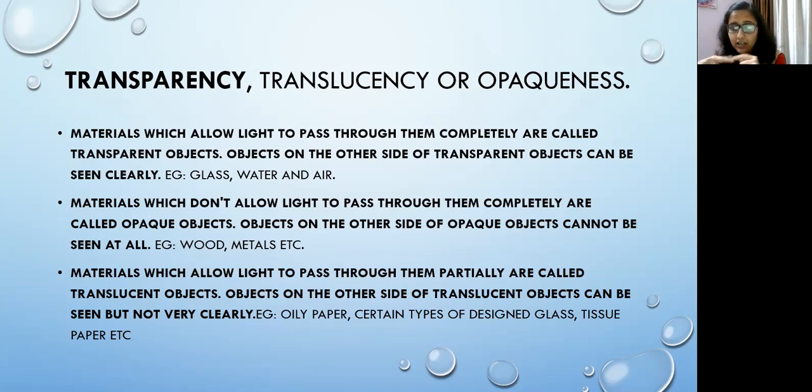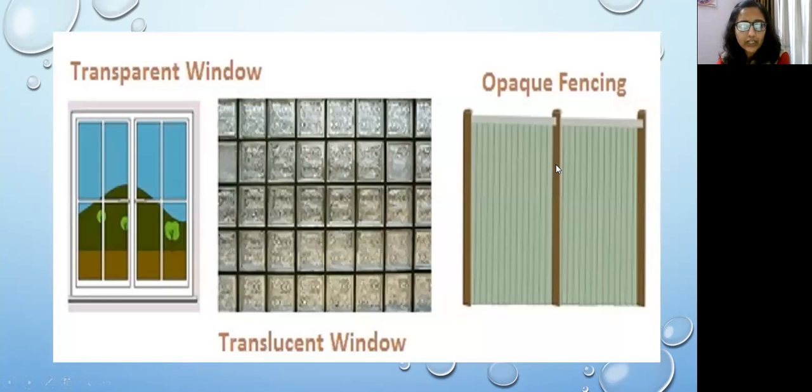Then third is translucent objects, which allow light to pass through them partially. So we are able to see the other side of translucent objects, but not very clearly. The examples could be butter paper, oily paper, certain types of design glass, etc. Okay, so this was the third property.